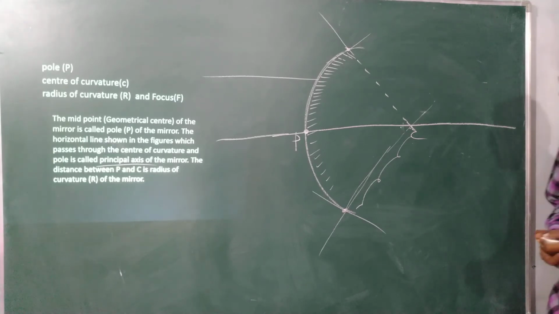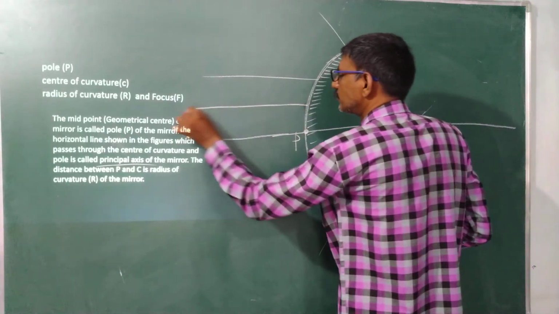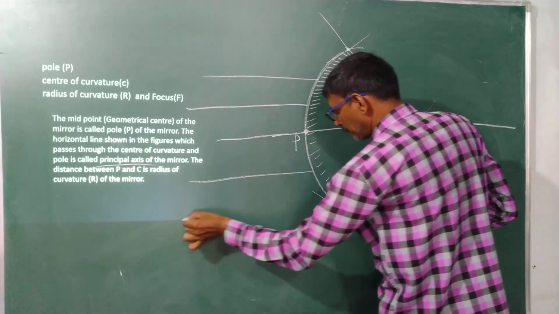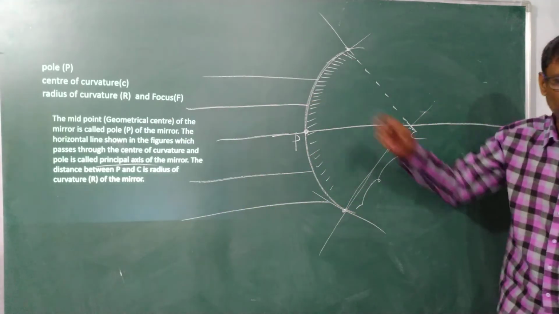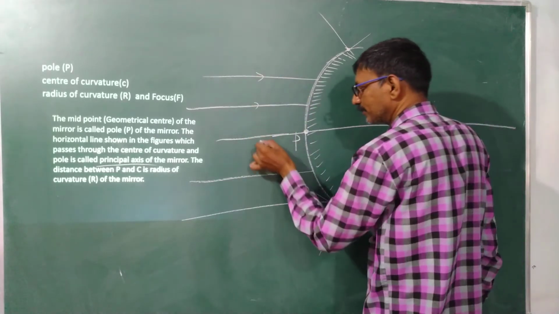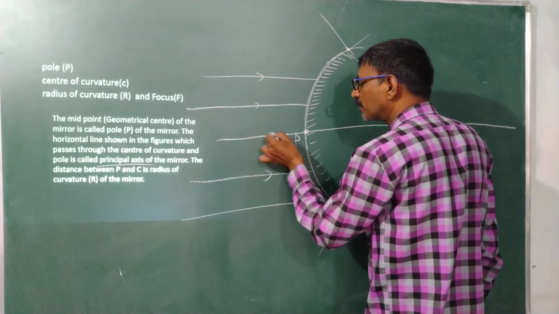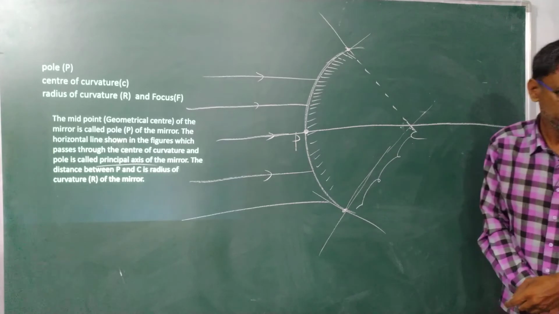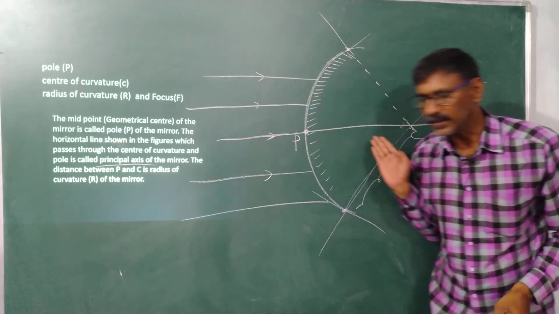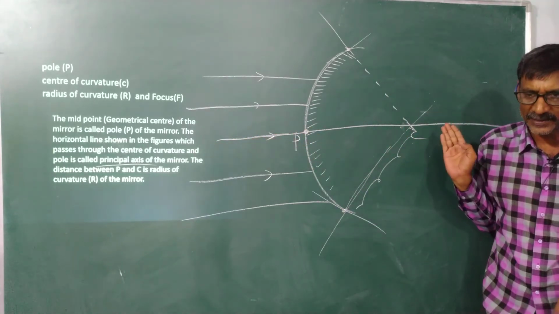See here, these are my parallel beams of light coming from the sun. Some rays are coming along with the principal axis.